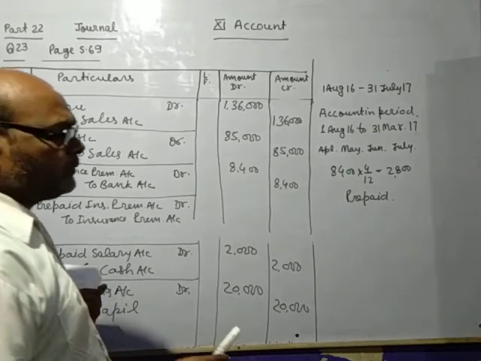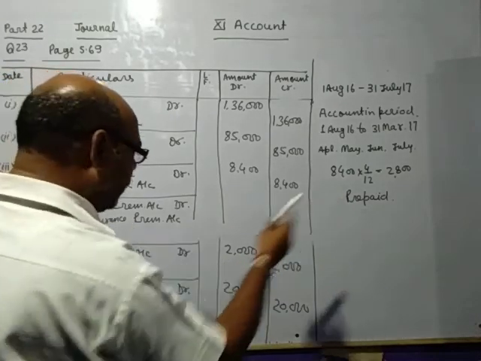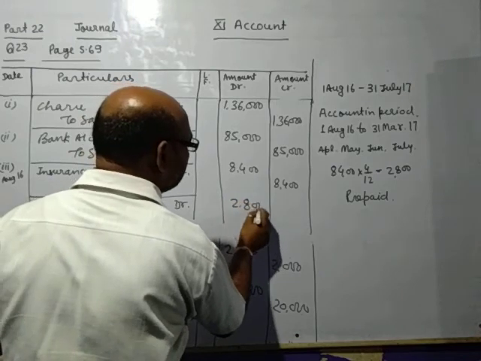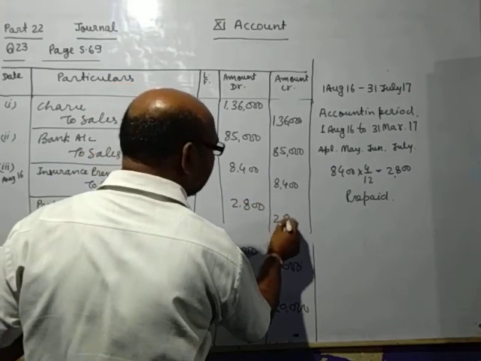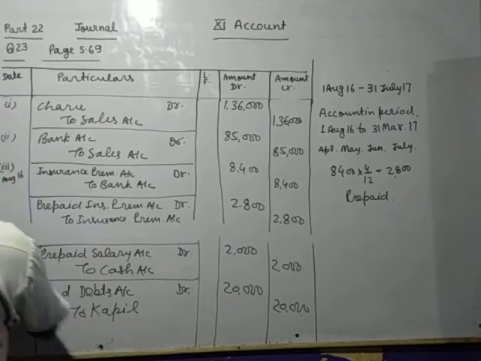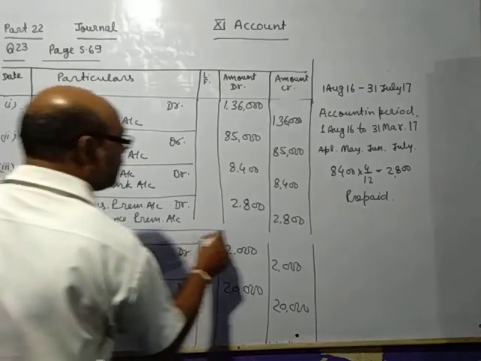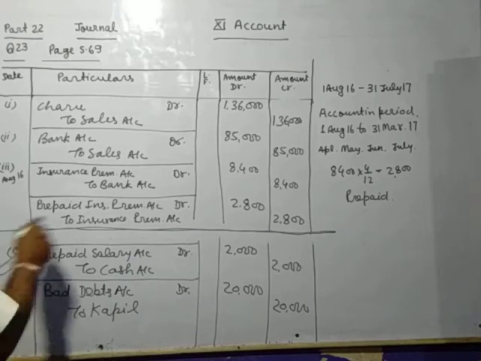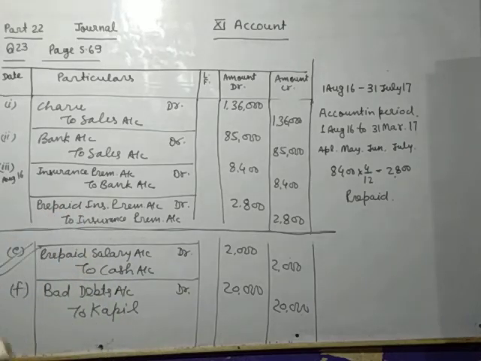And out of 8,400, 2,800 amount belongs to next accounting period. That is reason this is called prepaid. And for adjustment of prepaid, at the end of year, you will pass the entry prepaid insurance premium account debit to insurance premium.